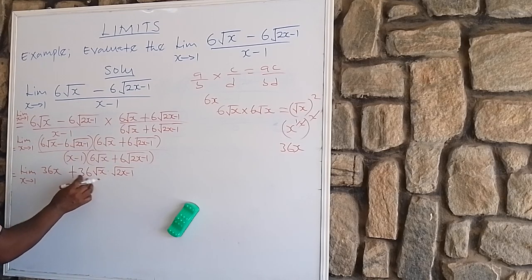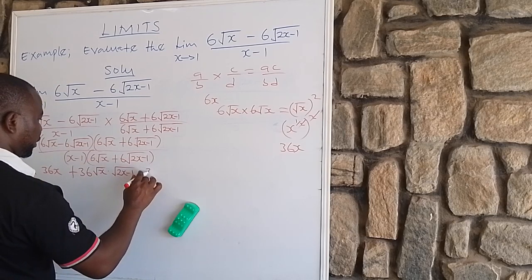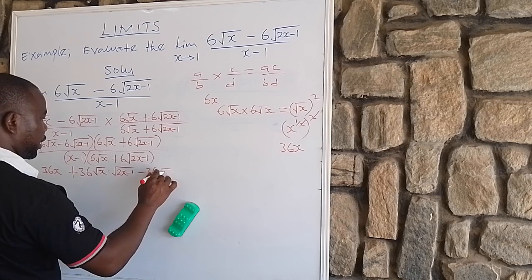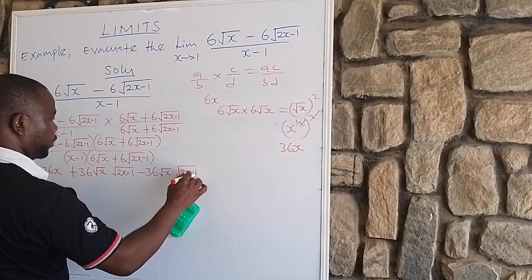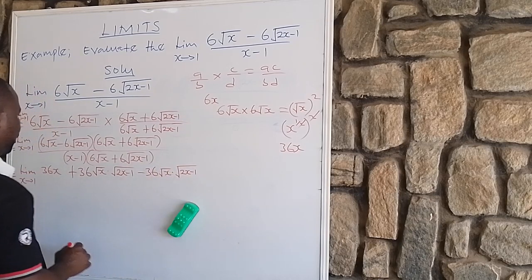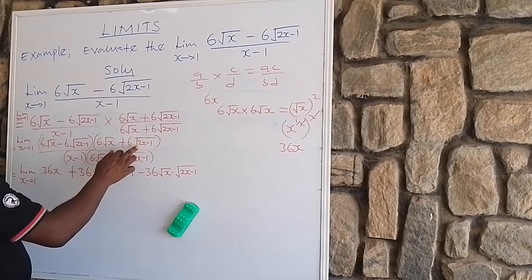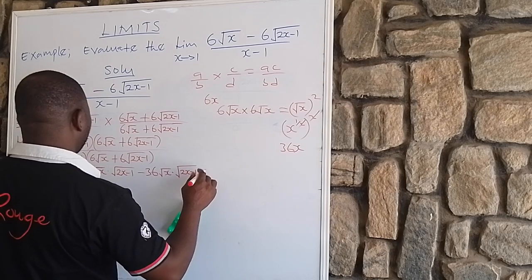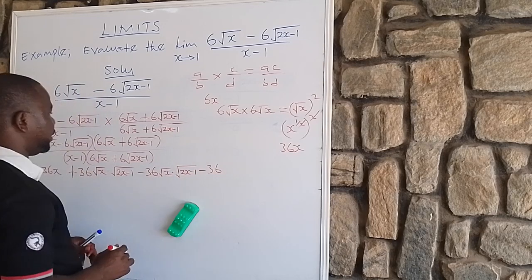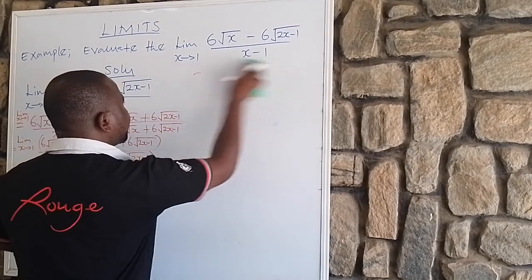To multiply this, we are going to have minus of this, isn't it? Since here is minus 36 root x times root 2x minus 1, isn't it? Okay. Then use minus 6 root 2x minus 1 to multiply plus 6 root 2x minus 1 is going to give us minus 36, isn't it?